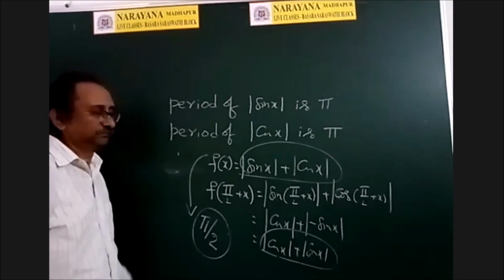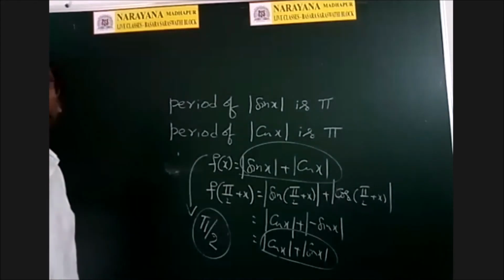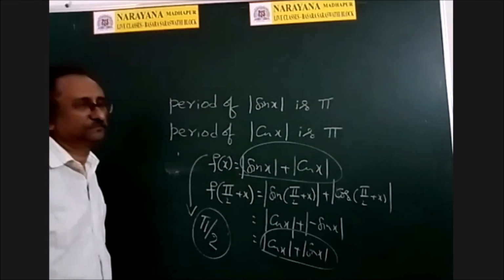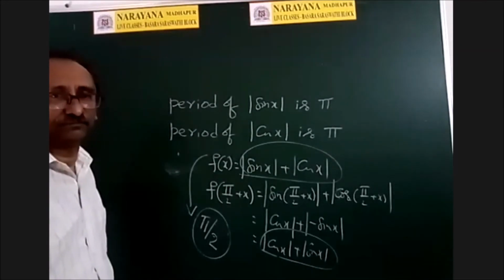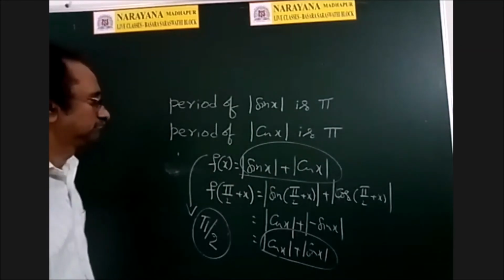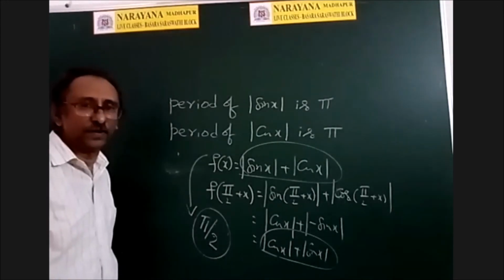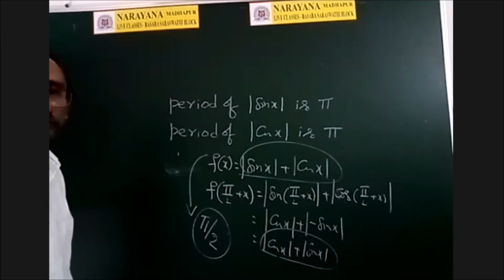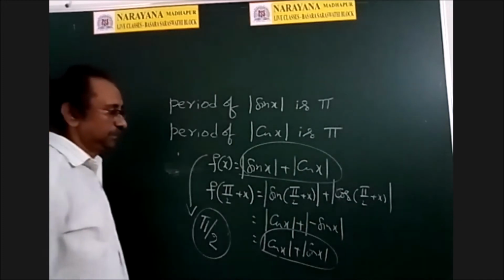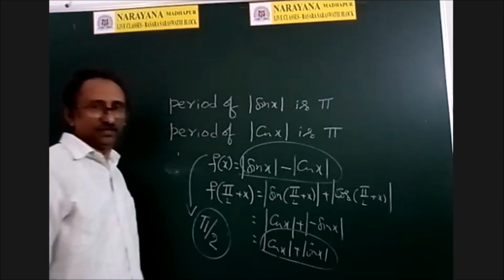Period of mod sin x plus mod cos x is pi by 2. Okay. But if there is minus, then as usual pi.